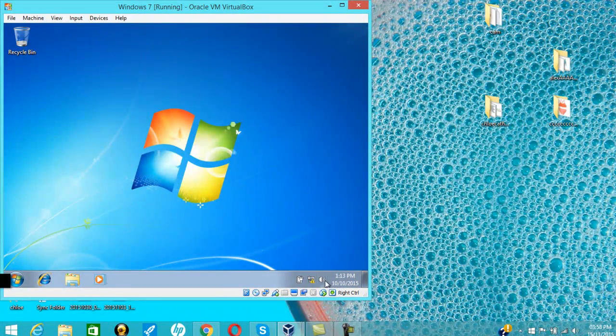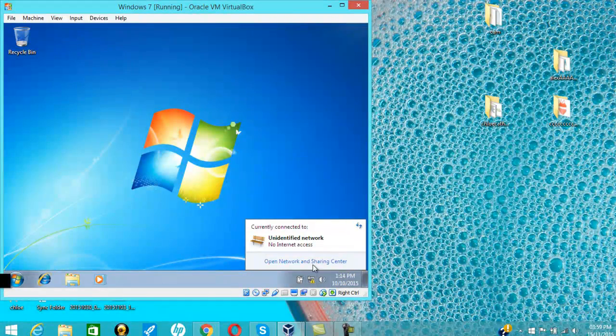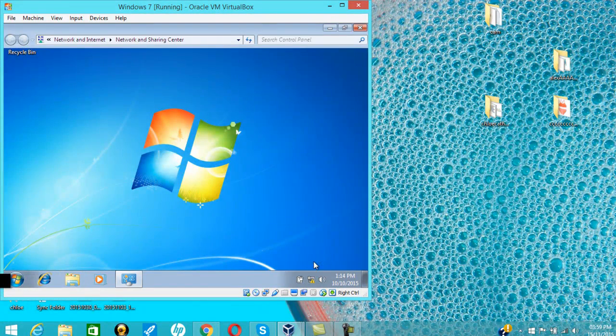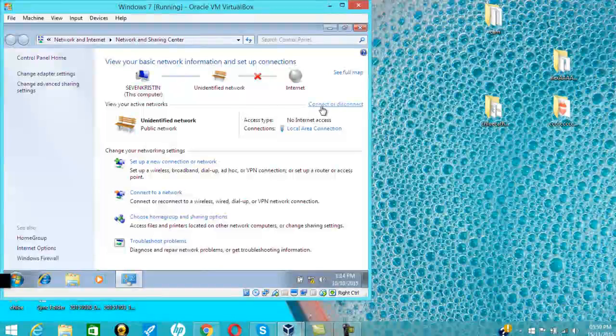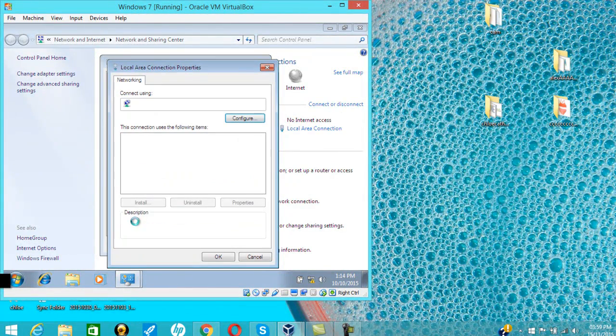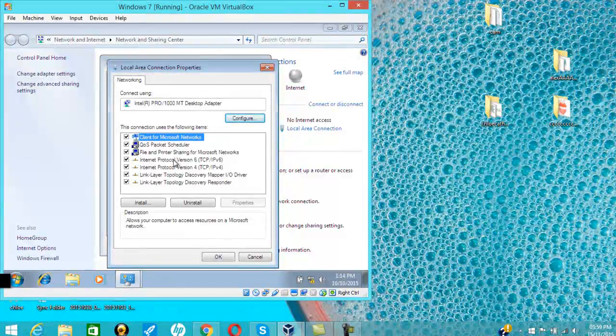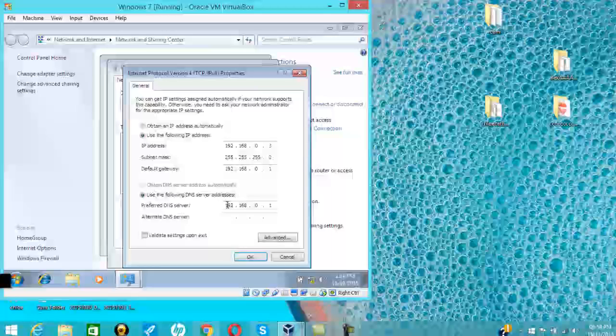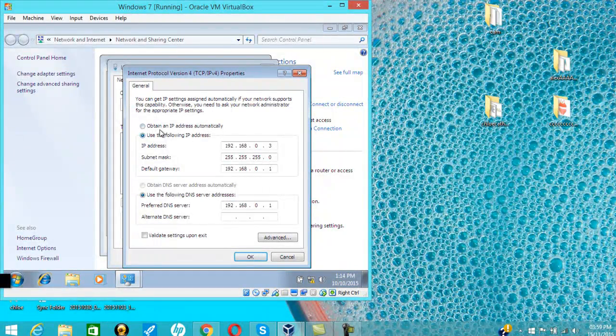So we're going to start in the Network and Sharing Center. Gonna click on the local area connection. Gonna go in Properties. Click on IPv4 and go into that properties. We're gonna have to check obtain an IP address automatically and obtain DNS server address automatically and click OK.